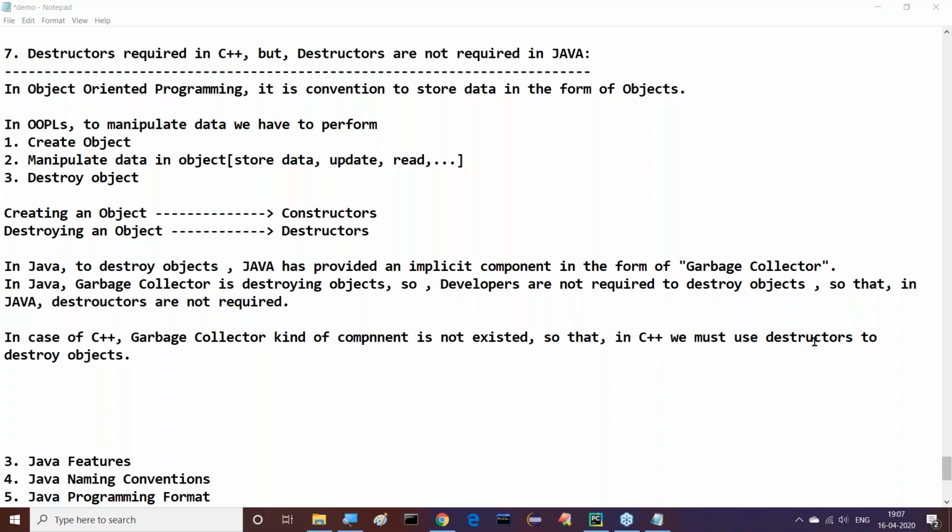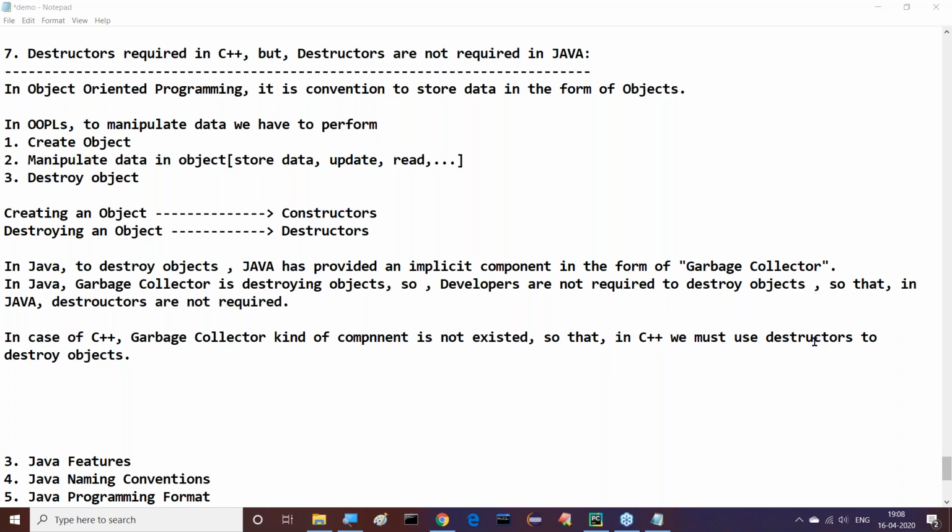Why? Because in the case of Java, developers are responsible for creating objects only. Developers are not responsible for destroying the objects.